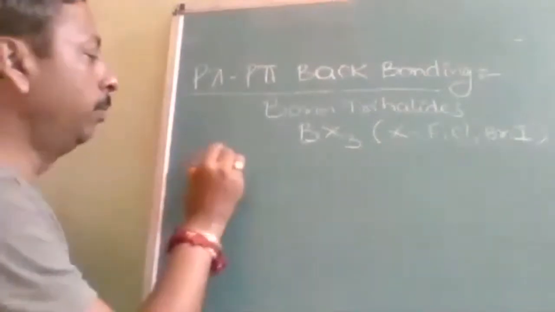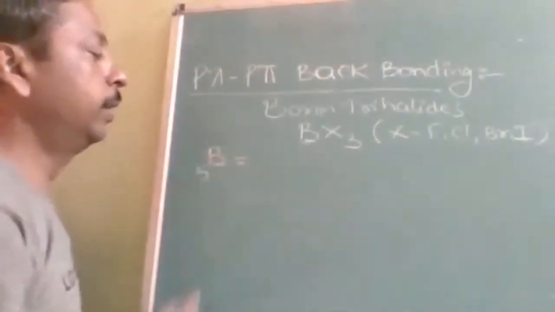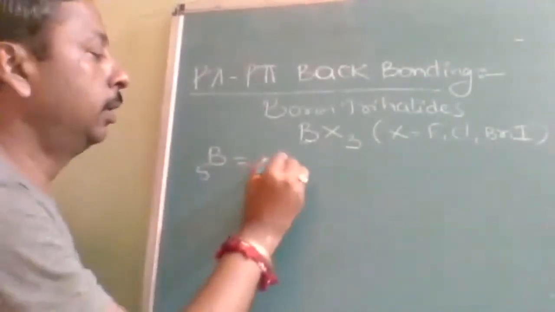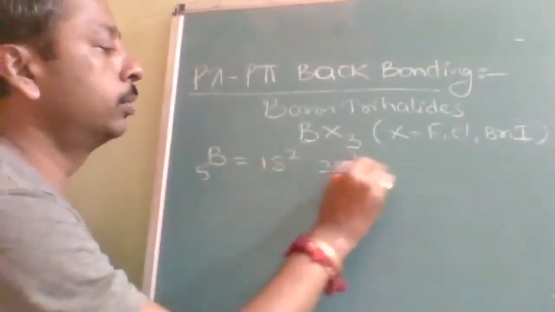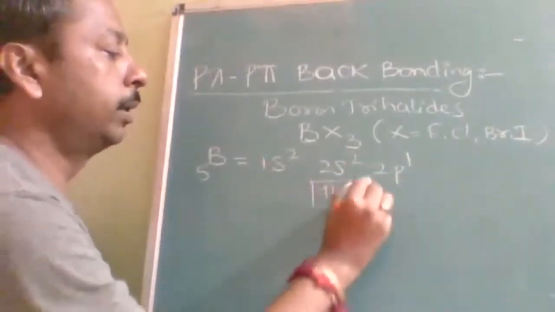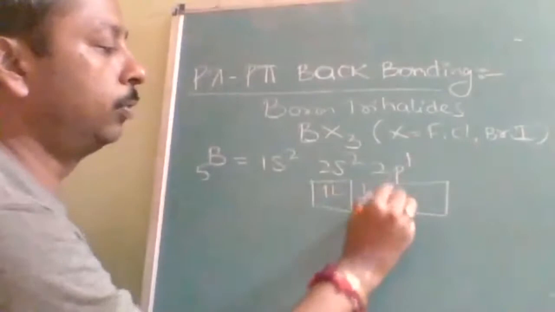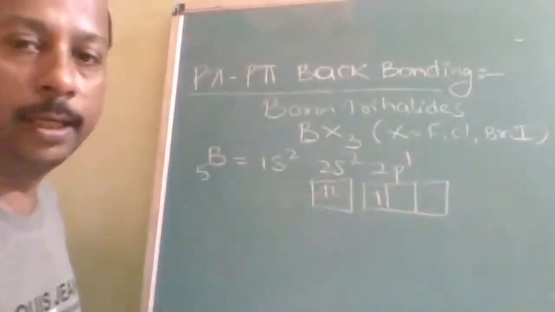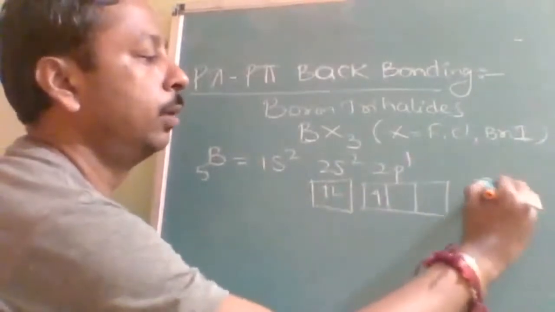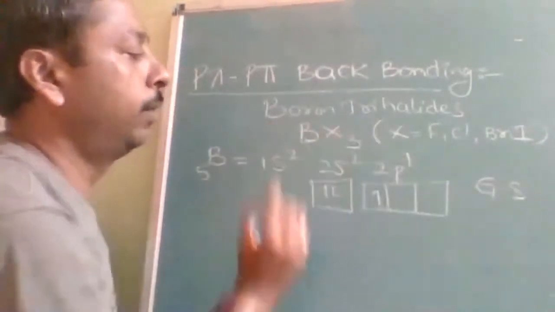So why is it needed? See, boron with atomic number 5, as I have explained in diborane also, has 1s2, 2s2, 2p1. Currently, in the ground state, it can form only one bond. But it has to form three bonds.